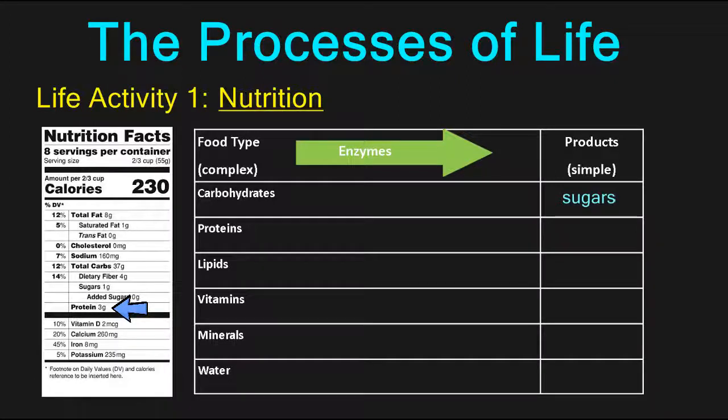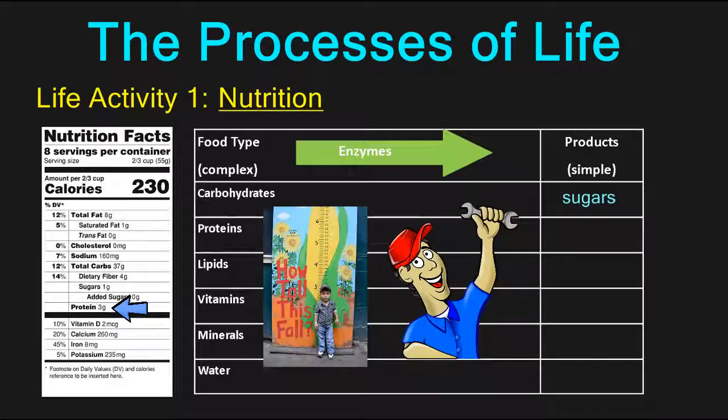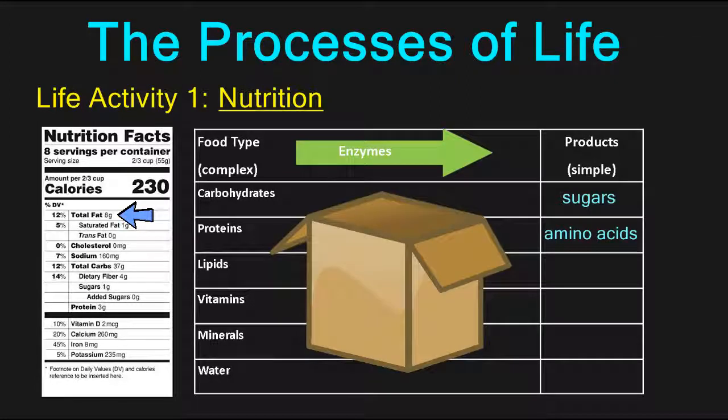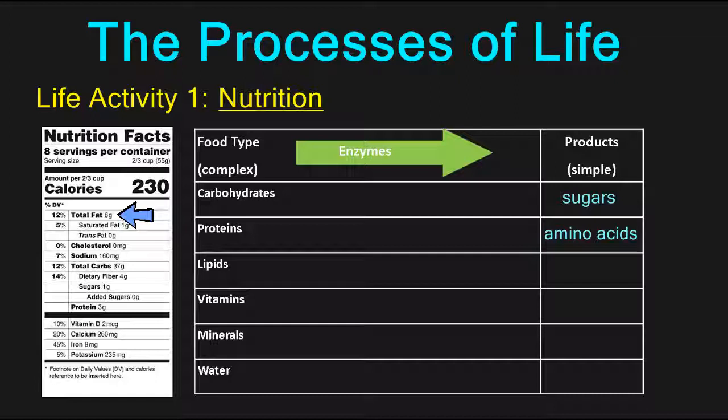Proteins are used for growth and repair, and through chemical digestion, they are broken down by enzymes into amino acids. Lipids, such as fat, which is seen on the food label, are used for stored energy. When they are broken down by enzymes during chemical digestion, they become 1 glycerol and 3 fatty acids.